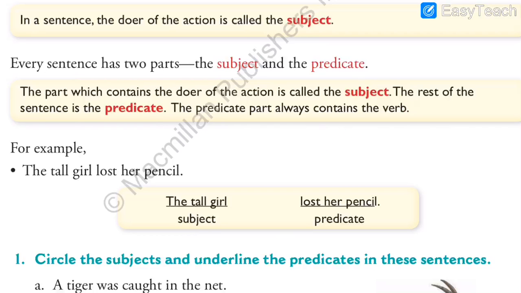How will you identify the predicate part? In predicate part, you will always see one verb is there. Then what is verb? Verb is an action word. For example, play, sing, write, all these are verbs.